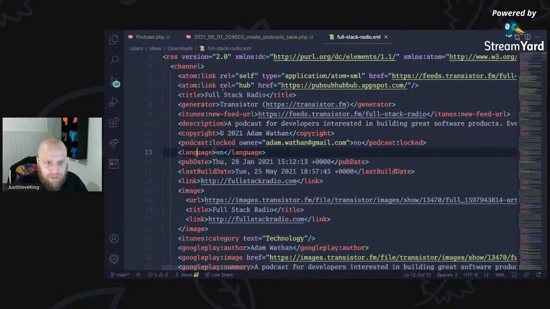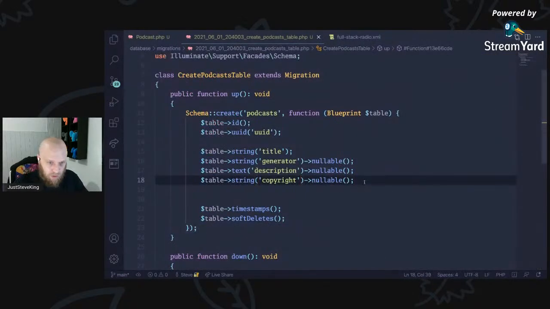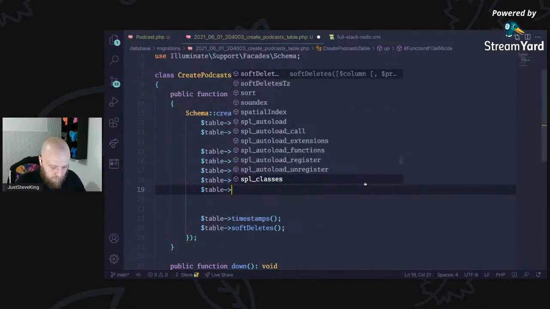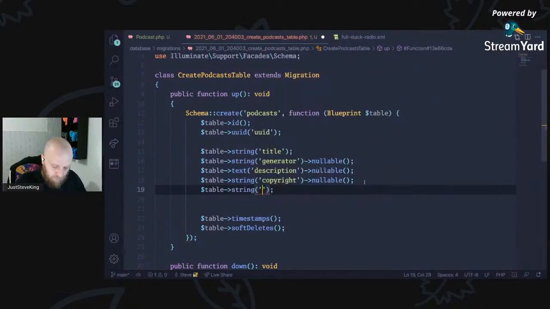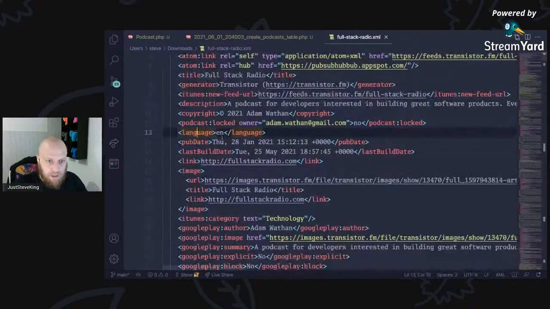The language we're definitely going to want. We should always provide a language. Eventually, we might move that to be something different, or maybe it could be in multiple languages. I don't know, but we'll have a look.